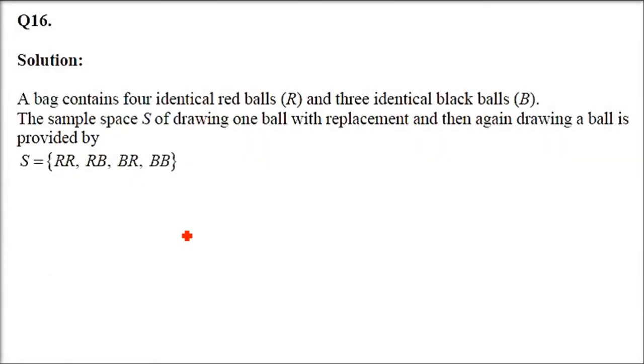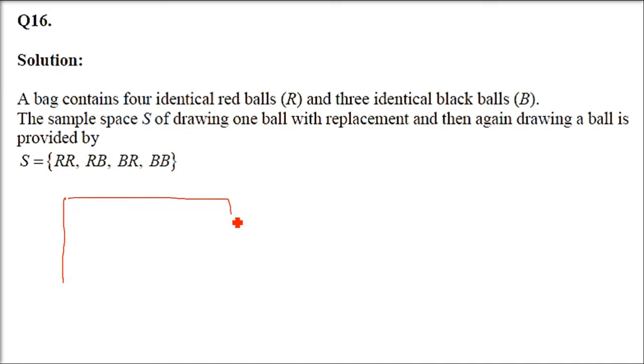This is question number 16. A bag contained 4 identical red balls and 3 identical black balls. The experiment consists of drawing one ball, then putting it into the bag, and again drawing a ball. What are the possible outcomes of the experiment?